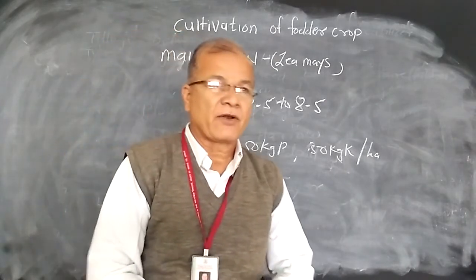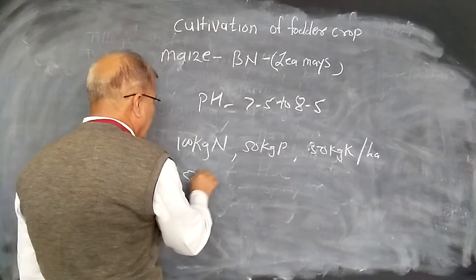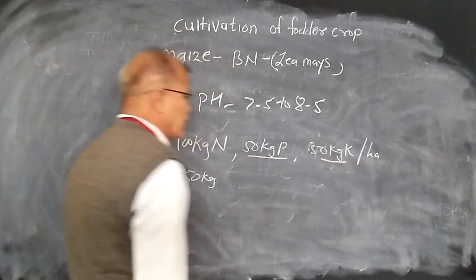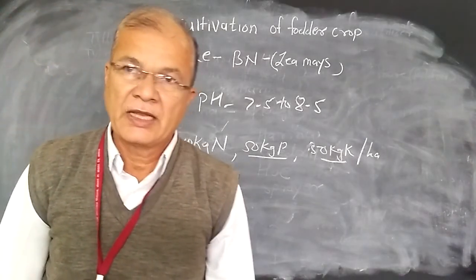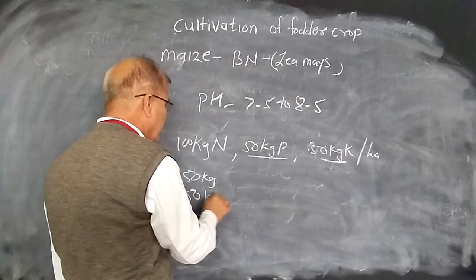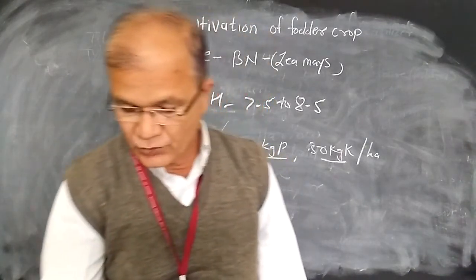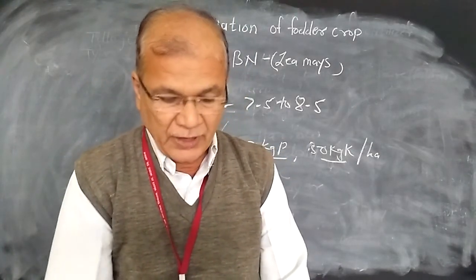Half dose of nitrogen, means 50 kg nitrogen, and full dose of phosphorus and potash may be given at the time of sowing, and the remaining half dose, that is 50 kg nitrogen, may be applied 1 month after the sowing.